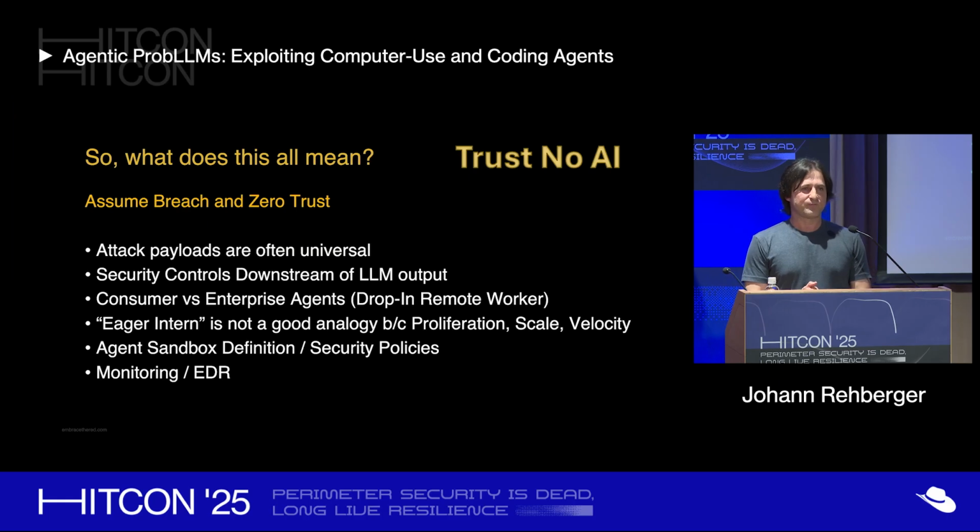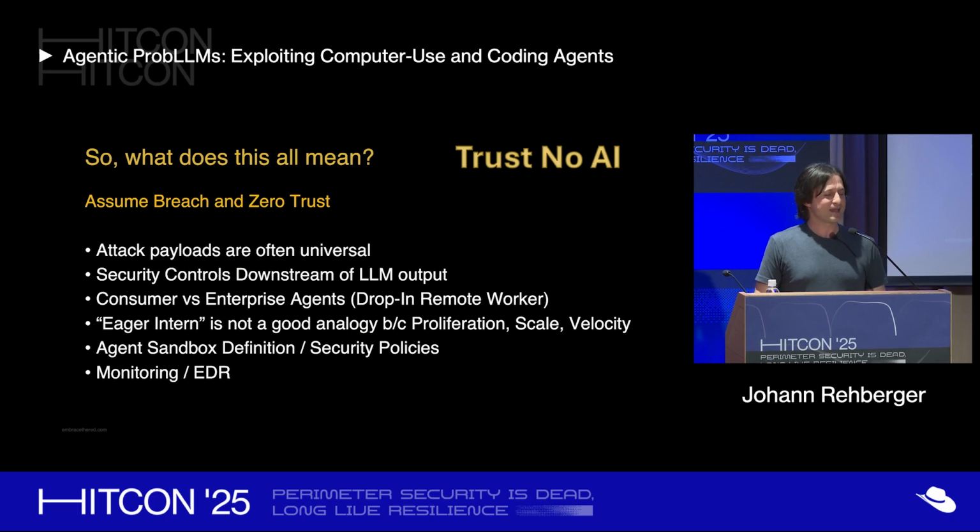Good. Very brief towards the end, I want to talk about, you know, what is the mitigation? What are the problems? What are the takeaways? Right? I think one thing is attack payloads are often universal. That's important. The drop-in remote worker is something to be aware of, I think. We need sort of sandbox definition languages, I think, so that we can actually properly sandbox AI systems, right? Content security policy is good, but it's not holistic and conclusive. And also for a lot of these agents, we need monitoring, EDR, and so forth.